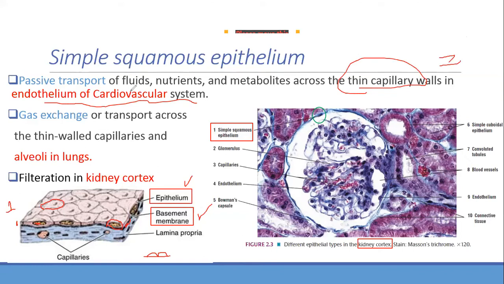What does it do? Why is it present? Because there is passive transport of fluid, nutrients, and metabolites. So I'm telling you where it is: in the endothelium of the cardiovascular system, basically in the capillaries. Remember, capillaries have simple squamous epithelium, and its function is transport of fluid, nutrients, and metabolites. There is exchange, gas exchange over here.